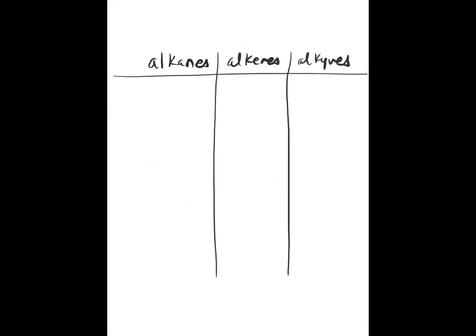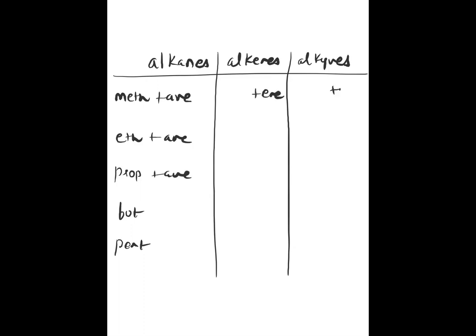So alkanes, alkenes, alkynes. 1 carbon means meth. 2 carbon means eth. 3 carbon means prop. 4 carbon but. Pent. Plus ane. Ane is there. Here plus ene is there. Here plus yne is there. That's all. Eth plus ene. Eth plus yne.